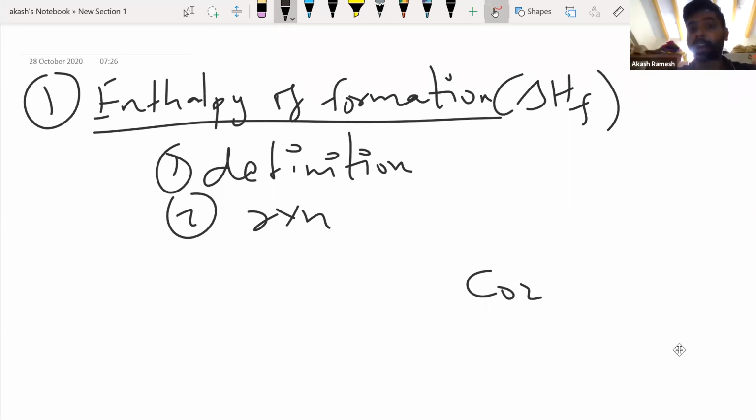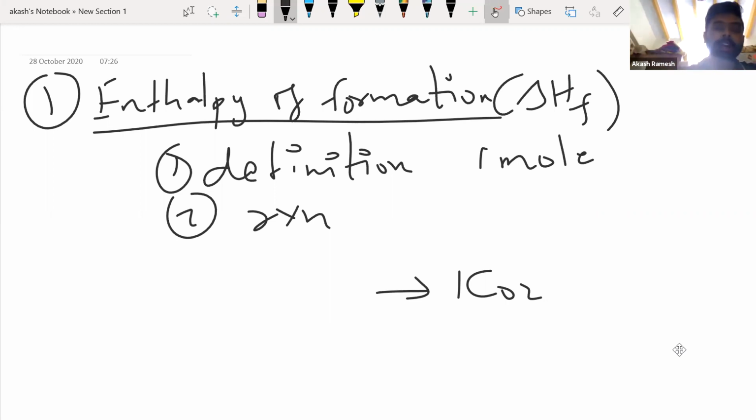The main thing you have to understand from this is that you have to form only 1 mole of the product. For example, if you're going to form CO2, you have to make sure that the stoichiometric coefficient of CO2 in the reaction is only 1. That is the first thing you need to understand. Obviously it should be on the product side, because I'm going to form it.